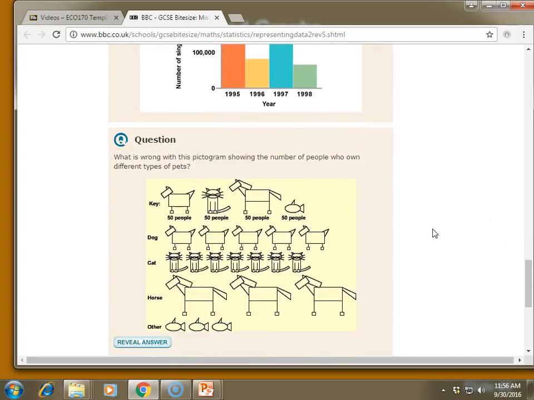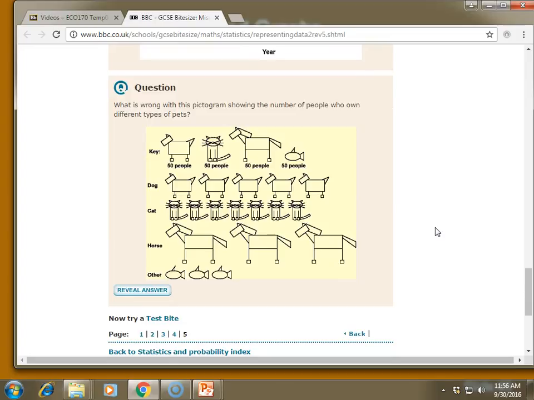Finally, one last example. Again, in most textbooks, we like to use bar charts, rectangles of equal width, and only vary the height. But many times magazines and newspapers like to use different kinds of pictures. For example, here they're representing the number of people who own different types of pets.